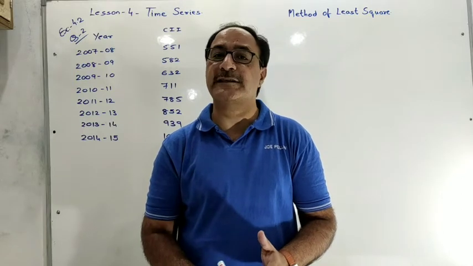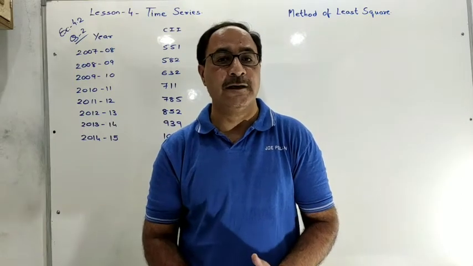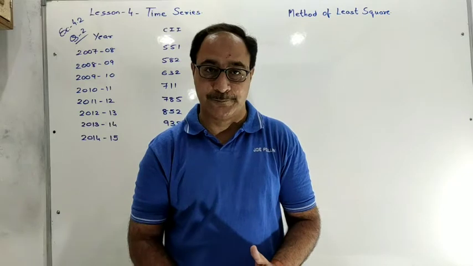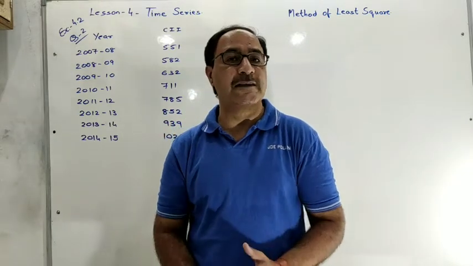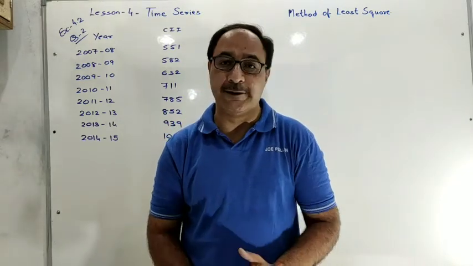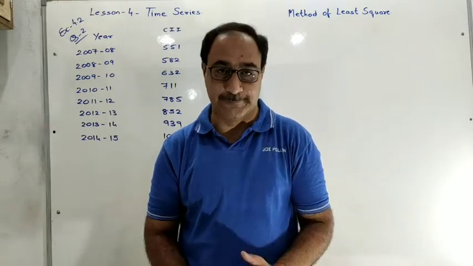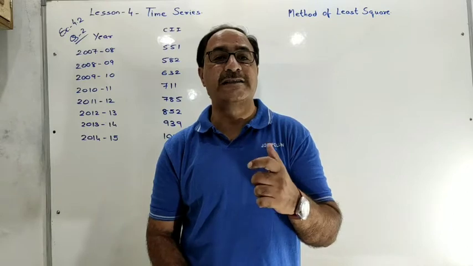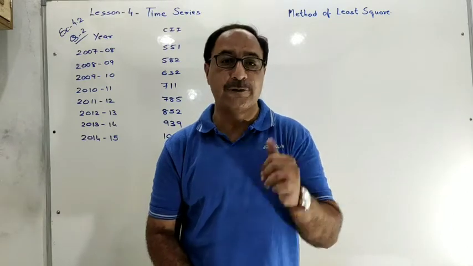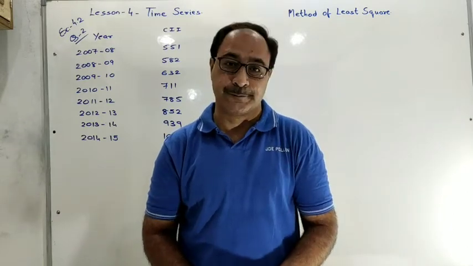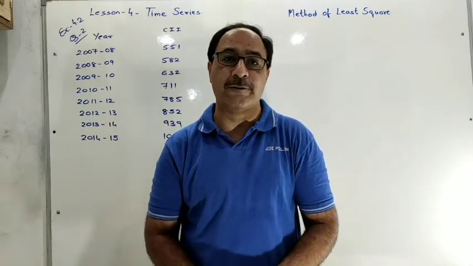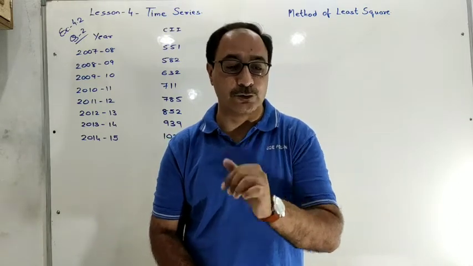Okay, from these three methods today we see the least square method. From exercise 4.2, sum number 2, we will take here. In that case, how we find the trend line and how we estimate the future value, that we will see in this sum. See, first of all I read the question of exercise 4.2, sum number 2.